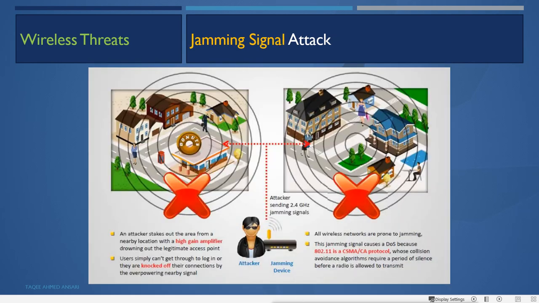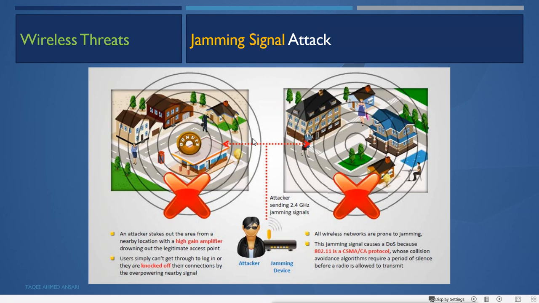And under the denial of service attack, the attacker can also use the jamming attack, the jamming signal attack. In this, the attacker sends a jamming signal from its own device, and it will jam the whole network within the range, and everyone will not be able to do anything. The attacker stakes out the area from a nearby location with a high gain amplifier, drowning out the legitimate access point.